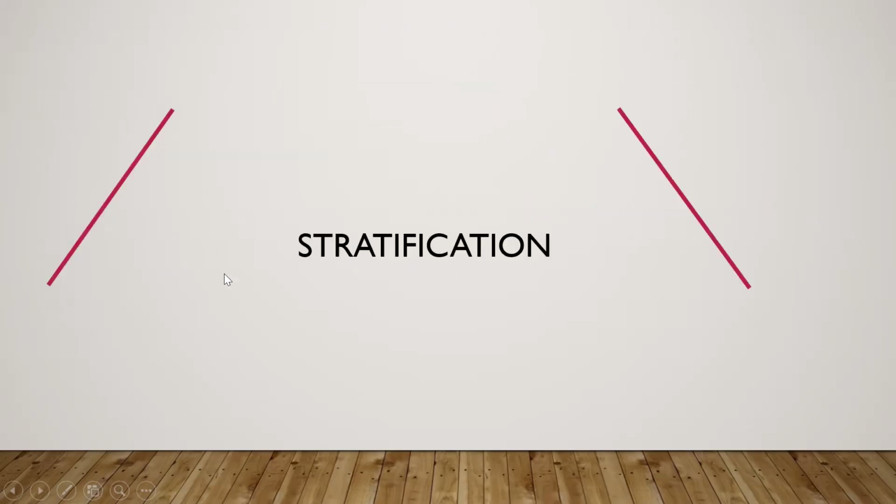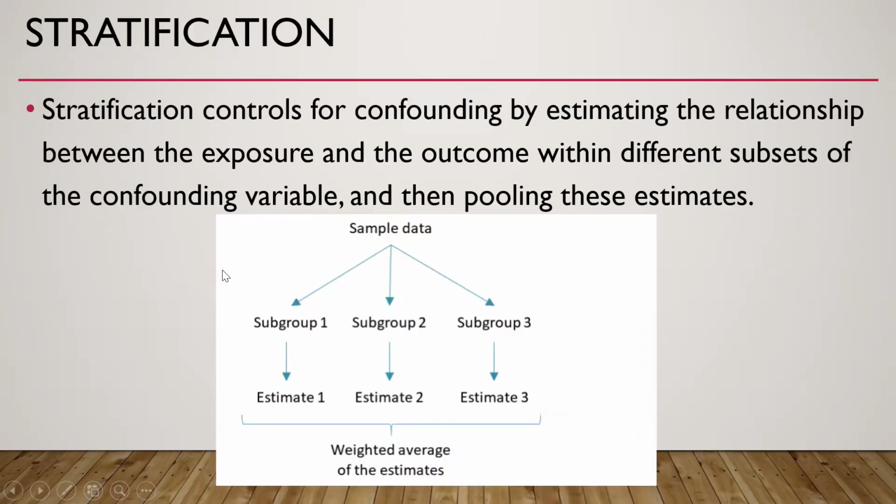So first of all, I'll talk about stratification. Stratification controls for confounding by estimating the relationship between exposure and outcome within different subsets of the confounding variable and then pooling these estimates. So we divide our data into various subgroups depending on the confounding variable. We estimate the statistics and then we average the statistics.